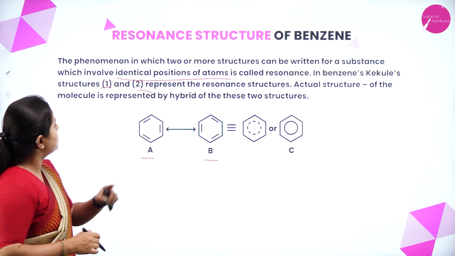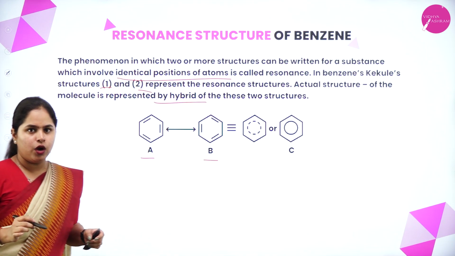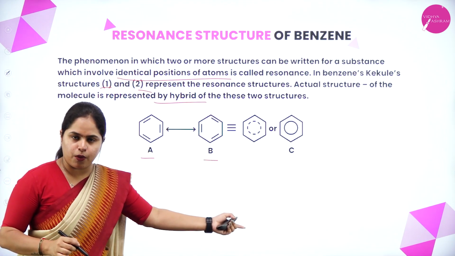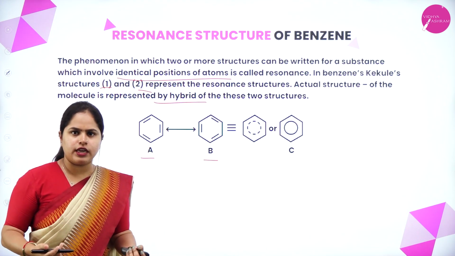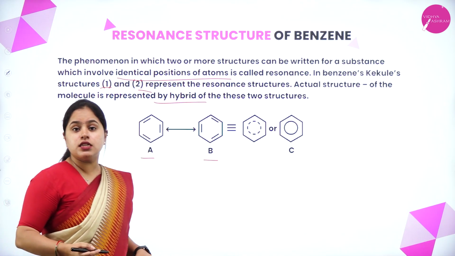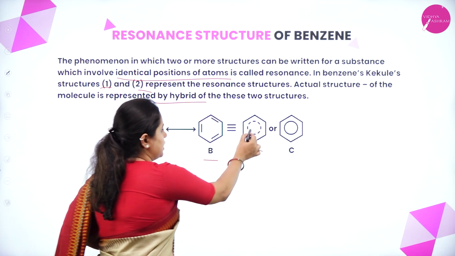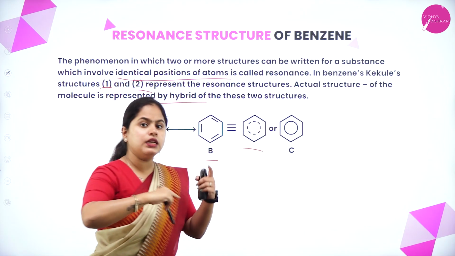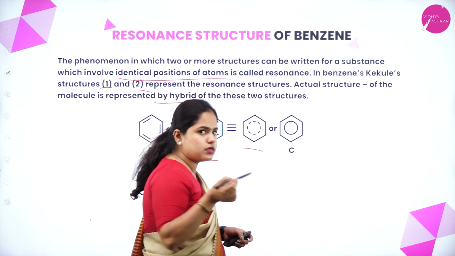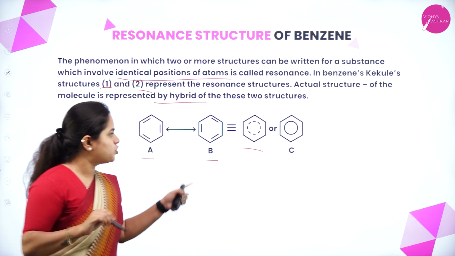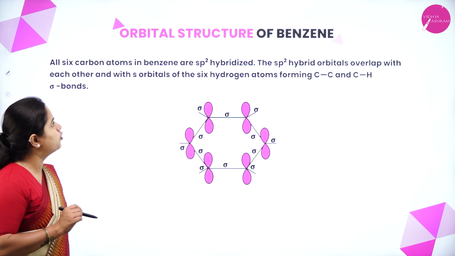And the actual structure of the molecule is represented by the hybrid of these two. So both these structures are possible. So which structure is the actual structure? These are called the canonical forms, right? And which is the resonance hybrid of this? We can represent it in this form. That means this double bond can be present in either of these positions. So together we can represent it by a circle in the middle. Either of these ways we can represent it. So I hope the resonance hybrid is clear for you.